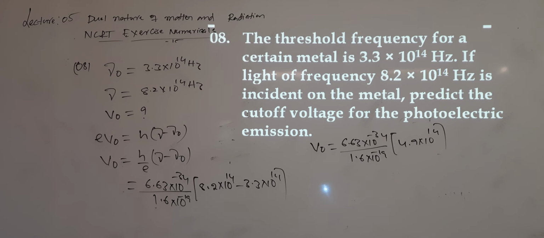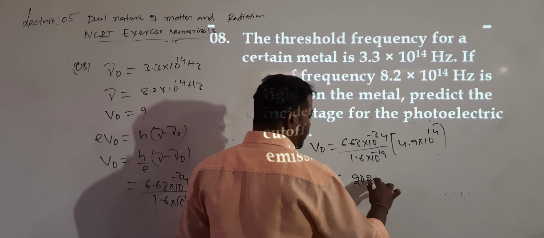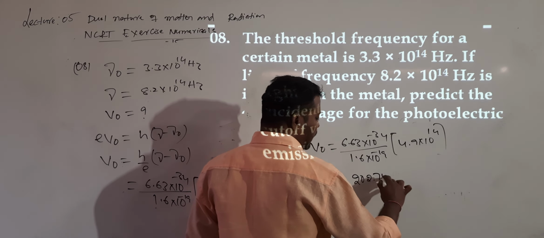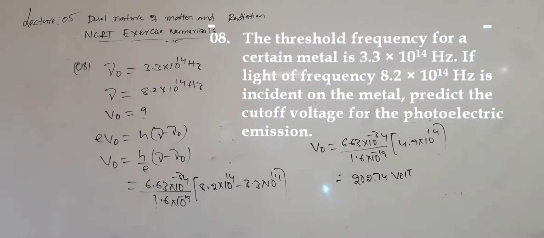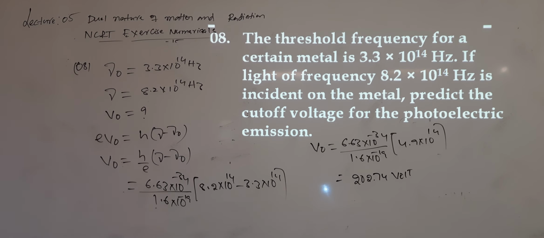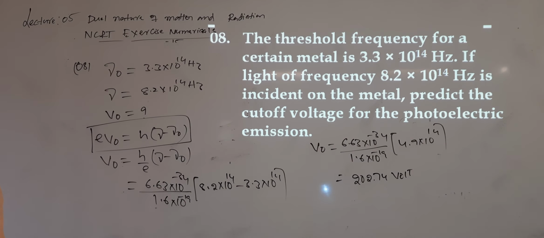What is the V naught value? After total simplification, it is 202.74. I told you very close to 20, 202.74 volt. So this is the stopping potential value, which is equal to 202.74 volt. Question understood? Nothing is there in this to understand. Direct formula: e into V naught is equal to h into (nu minus nu naught). So that is question number 8.